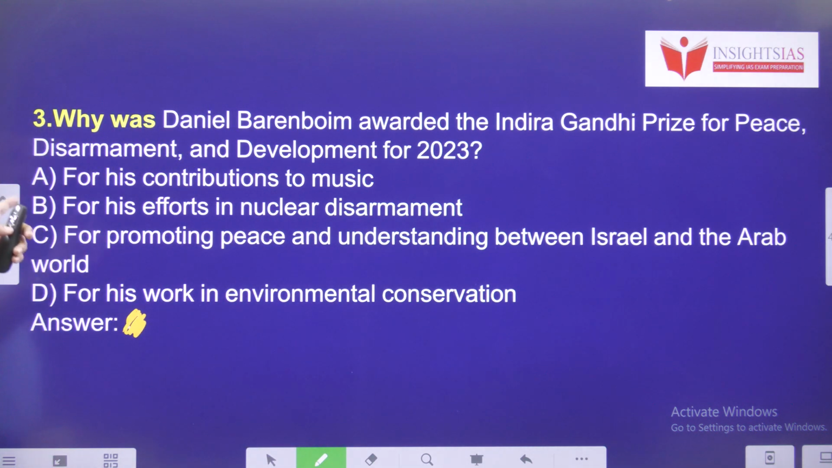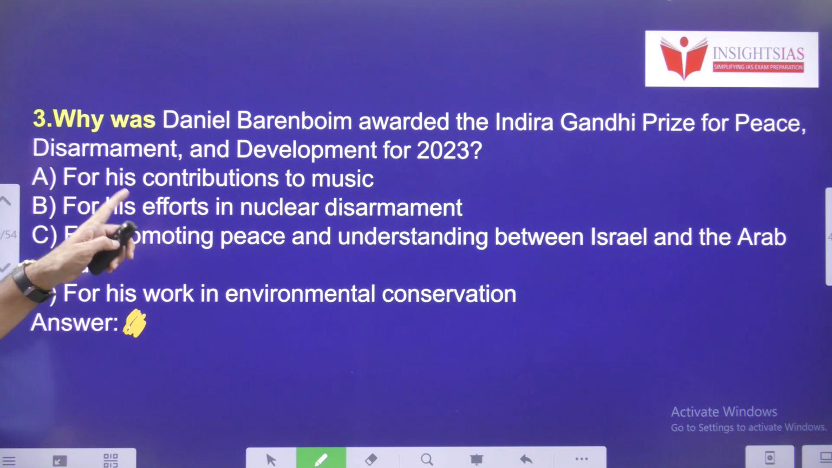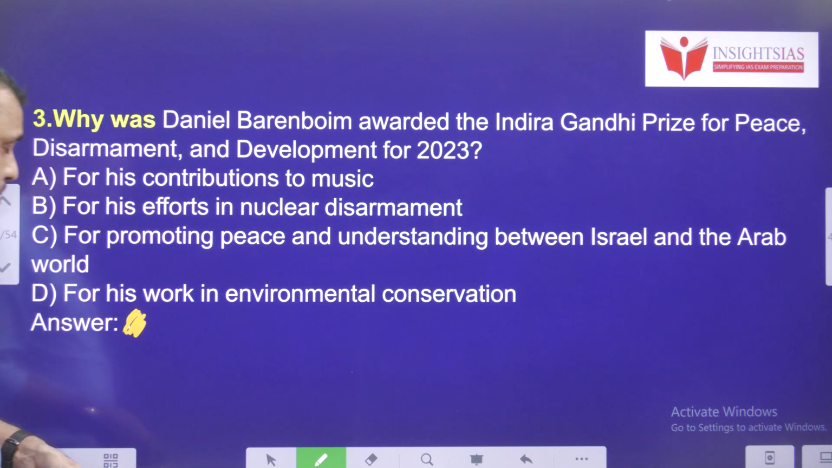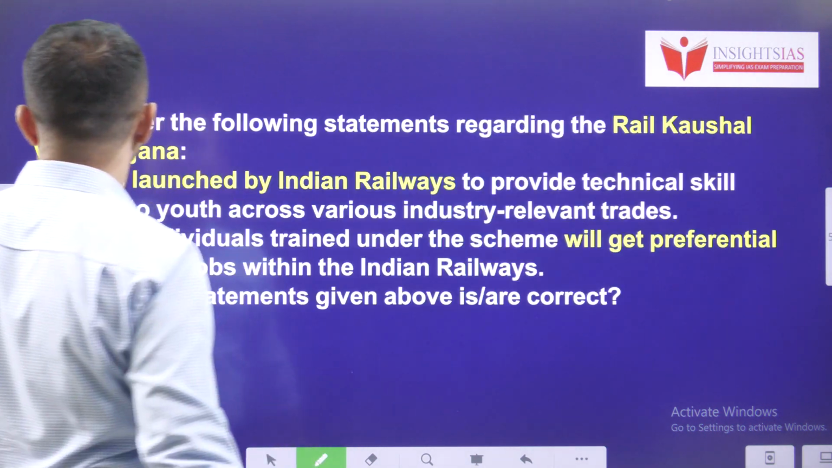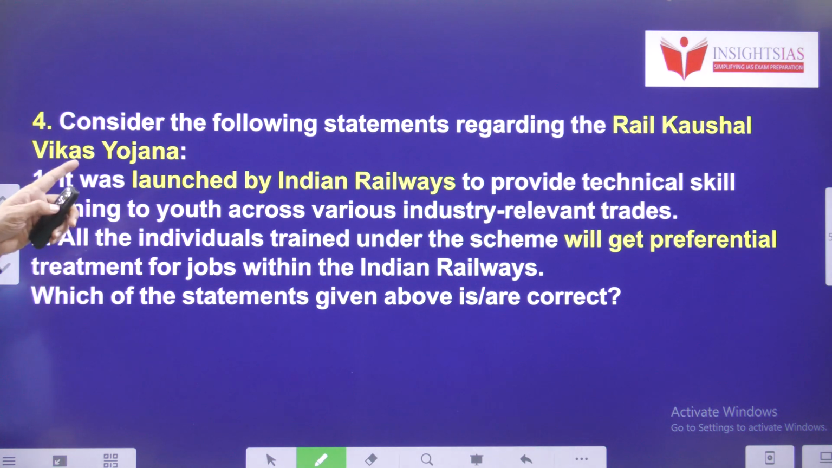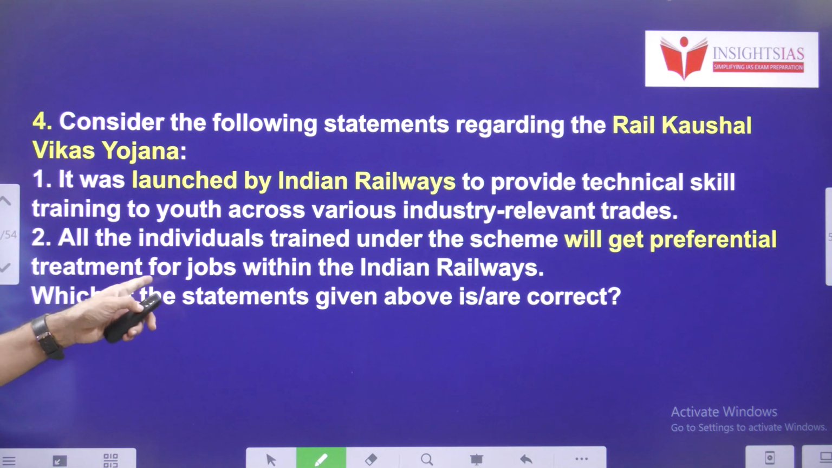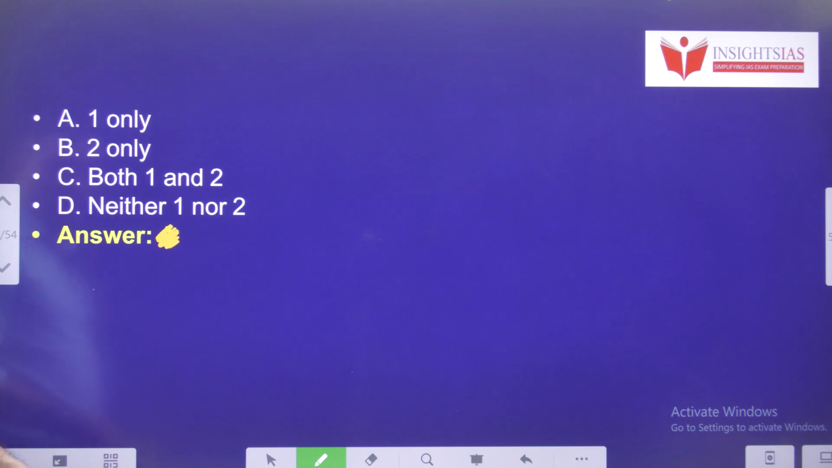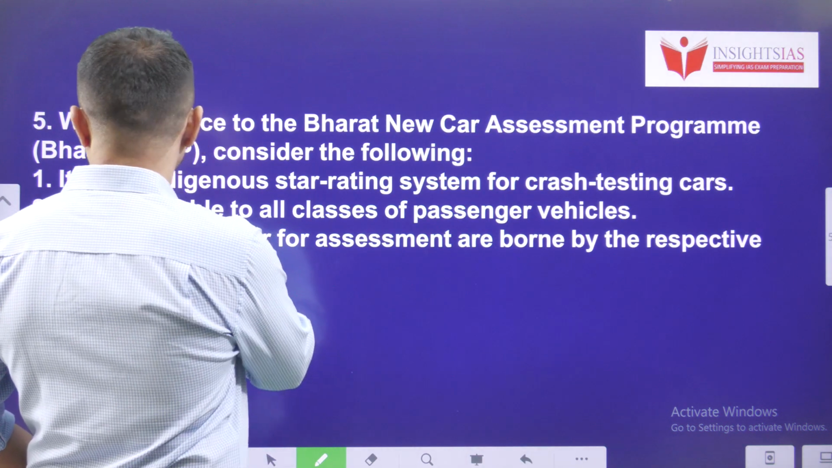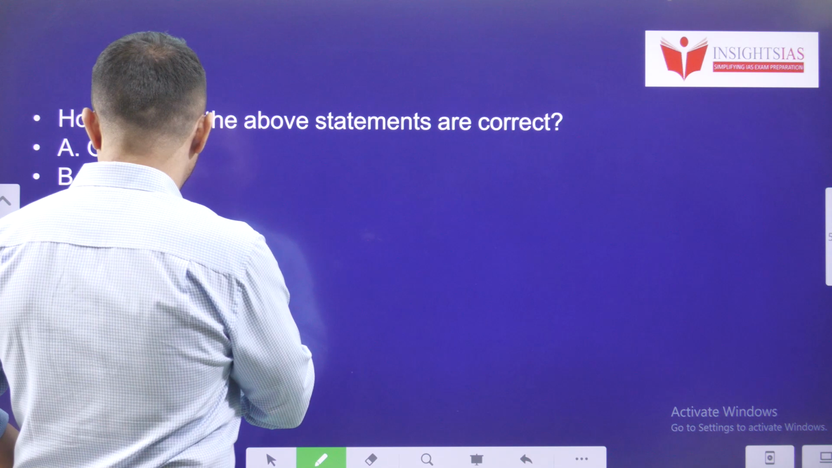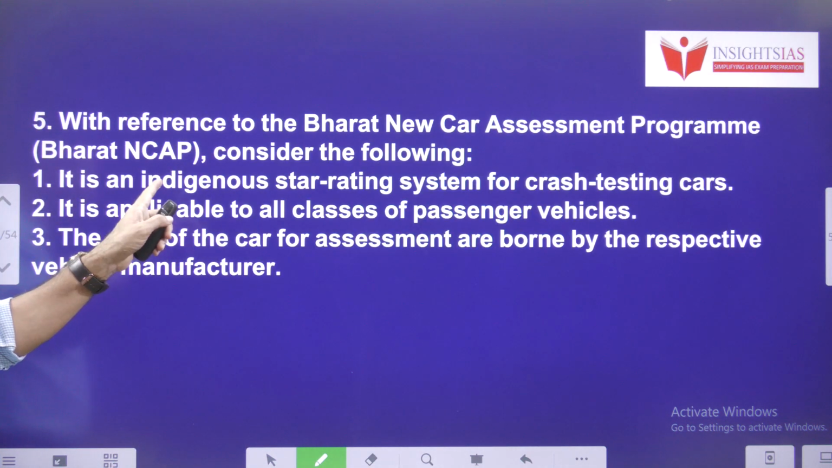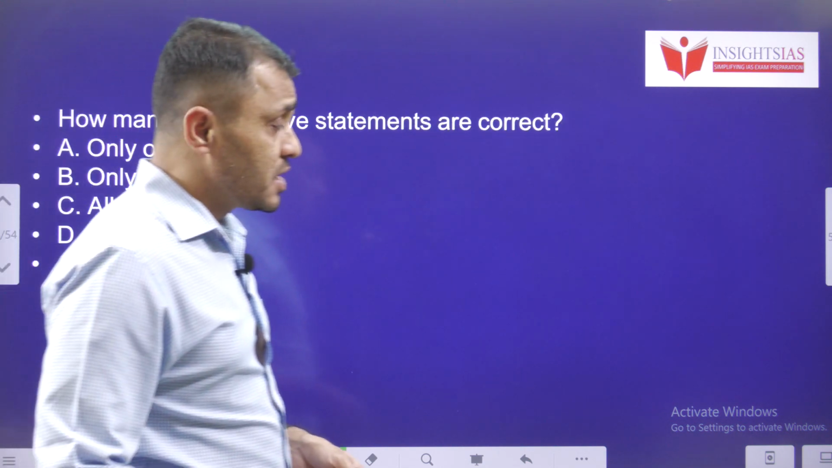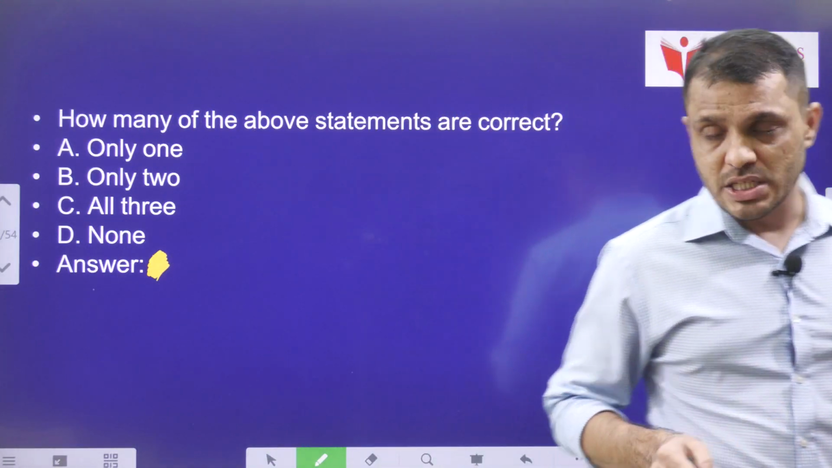Why was Daniel Barenboim awarded the Indira Gandhi Prize for Peace, Disarmament and Development for 2023? This is about the Indira Gandhi Peace Prize. Next question. Consider the following statements regarding the Rail Kaushal Vikas Yojana. Read the following statements and pick the right one. Next question. With reference to the Bharat New Car Assessment Program, Bharat NCAP, consider the following statements. So these are the 5 MCQs of today's video.